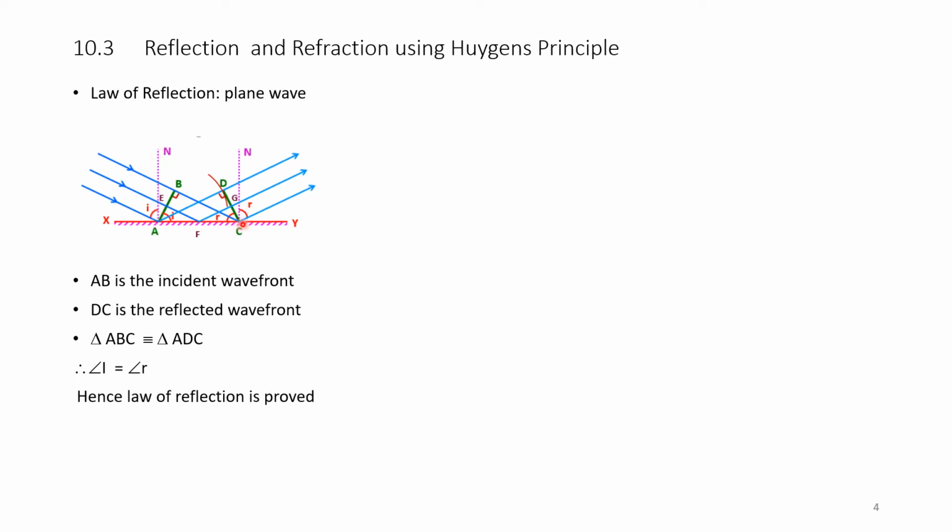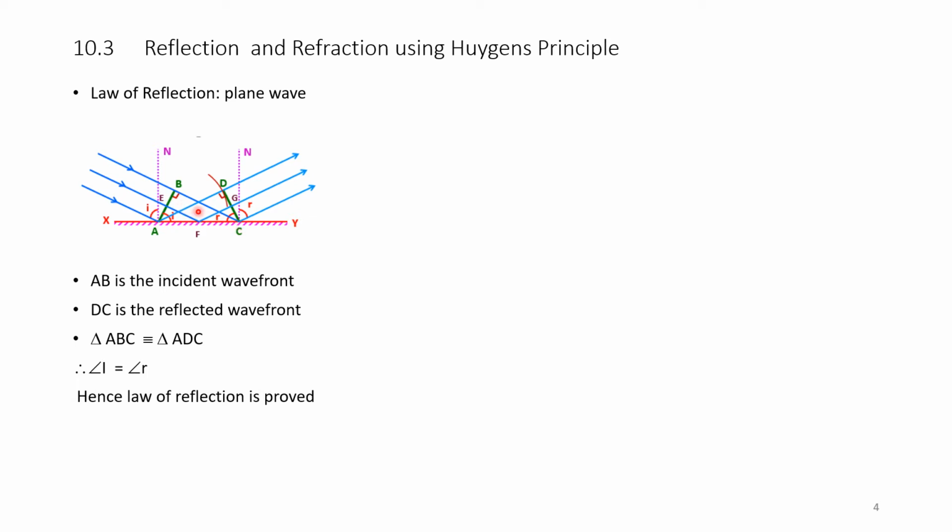Triangle ABC is similar to triangle ADC, because angle ABC is 90 degrees and angle CDA is 90 degrees, and both triangles stand on the same base AC.